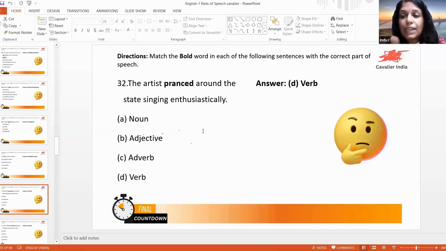But there are two words in LY form that are not considered adverbs. Any idea? Friendly, manly. They are LY forms, but they are not considered adverbs. They are adjectives. Otherwise, usually LY forms are adverbs.